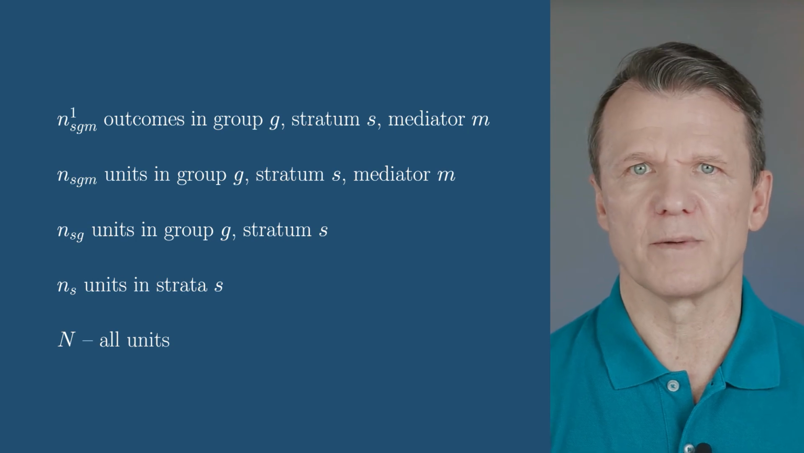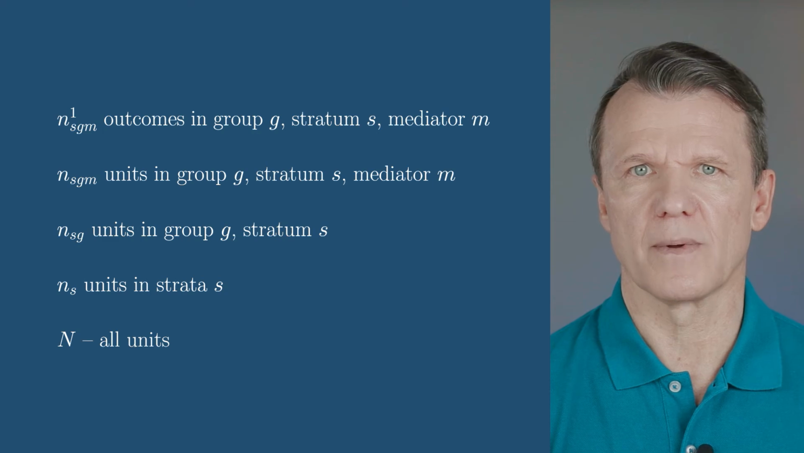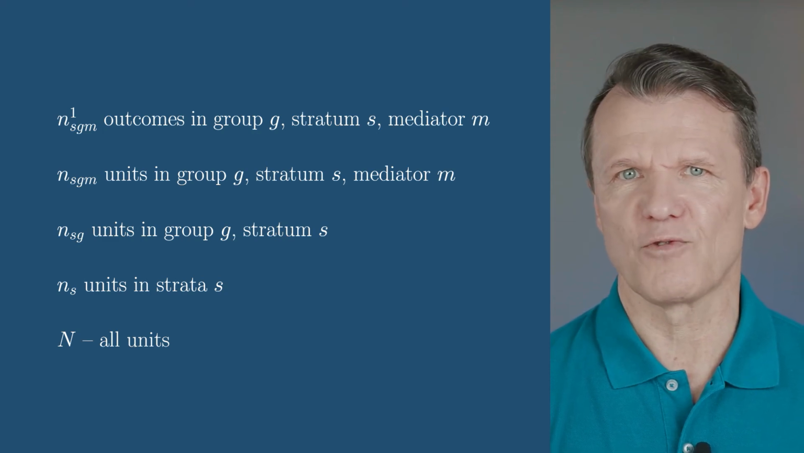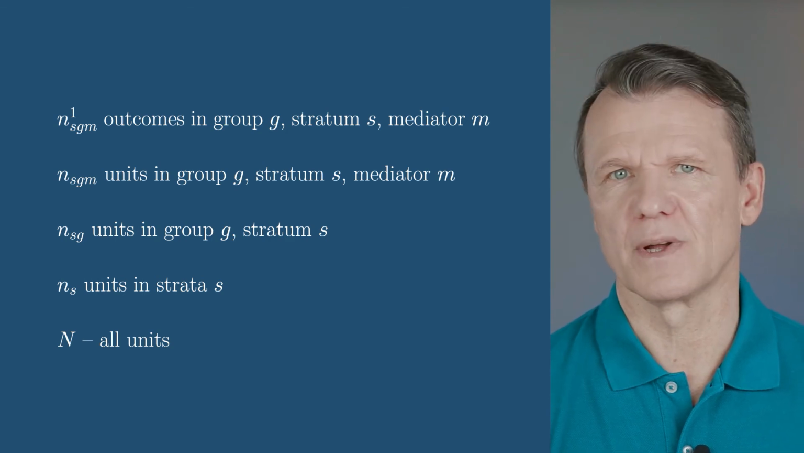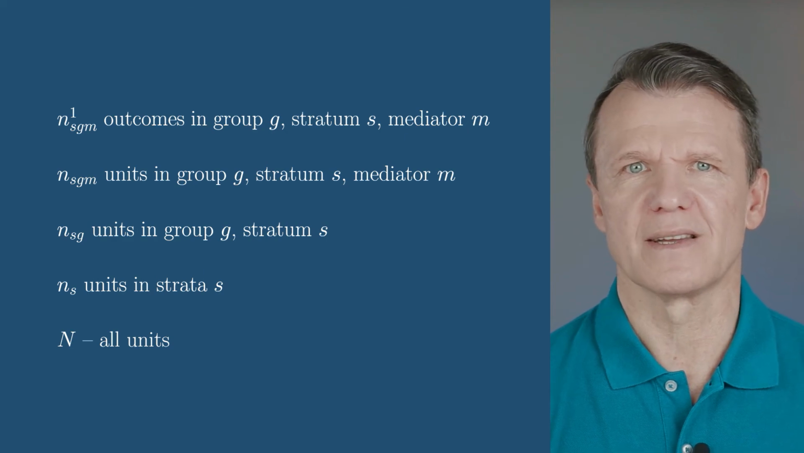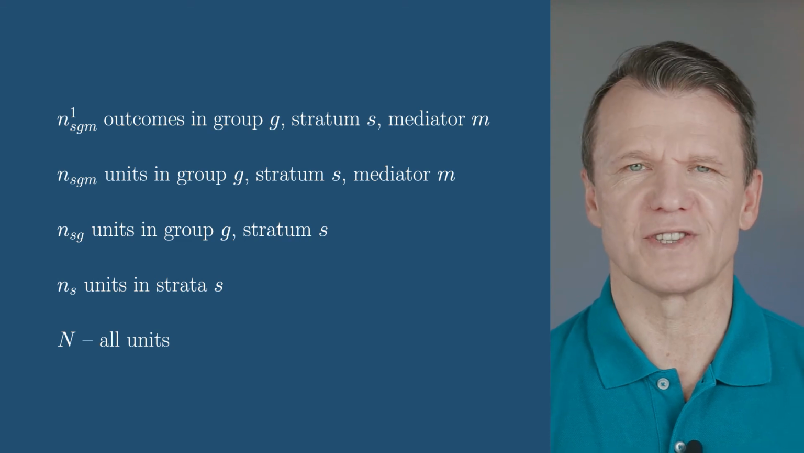Third, the number of observations in stratum S, group G, and the mediator level m. It's small case n sub s, g, and m. And fourth, the number of outcomes in stratum S, group G, and mediator m. It's small case n, s, g, m, and superscript 1. And of course, the uppercase N is the total number of observations.